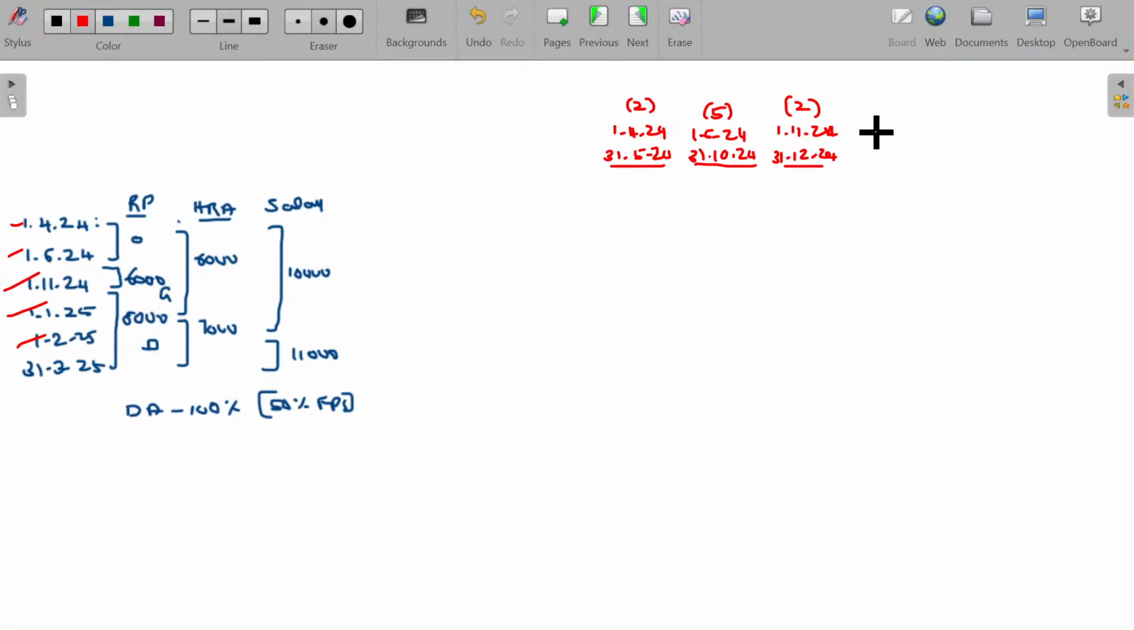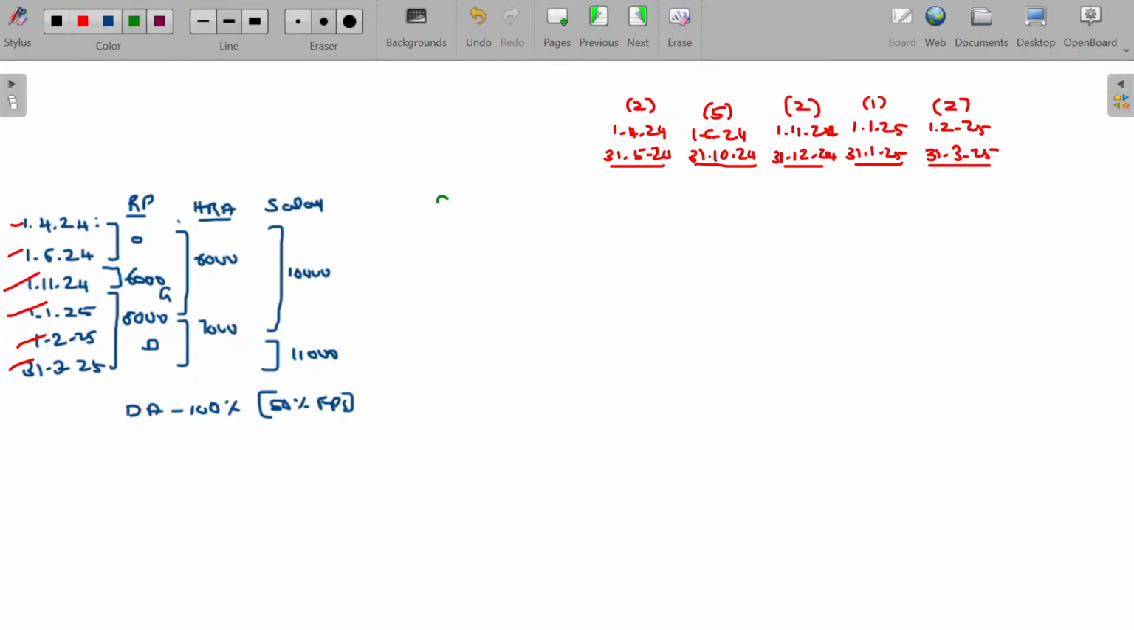Thereafter, the change happens on 1st February. So 1st January 25 to 31st January 25, 1 month. 1st February onwards, there is one more change. 1st February 25 to 31st March 25, how many months? 2 months. Cross verify whether the summation is equal to 12 months or not. 12 months. Then okay.